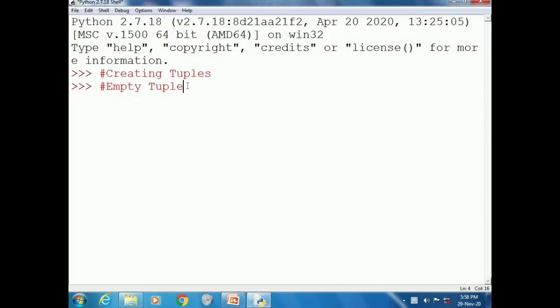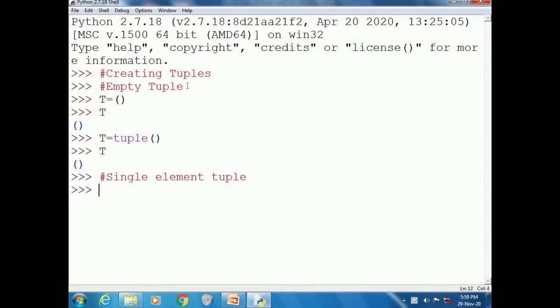To create an empty tuple, as you can see, T is equal to opening and closing parentheses will create a tuple, or you can create a tuple by writing T is equal to tuple opening and closing parentheses, which will create an empty tuple. Making a tuple with a single element is a bit tricky, because if you just give a single element in round parentheses, then it will treat it as a value only, not a tuple.